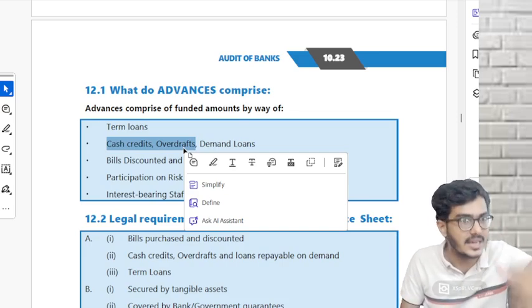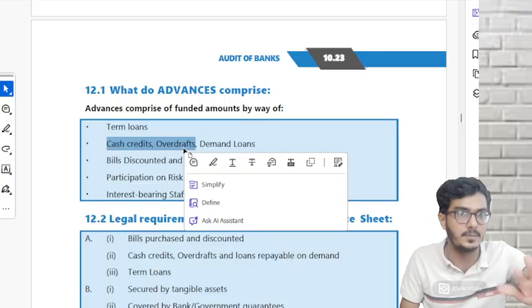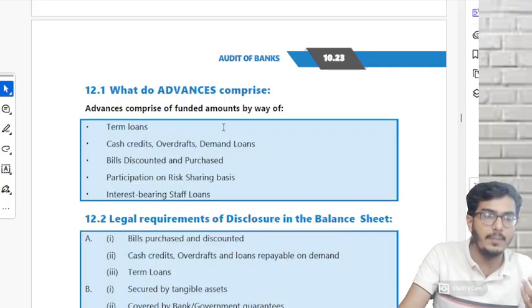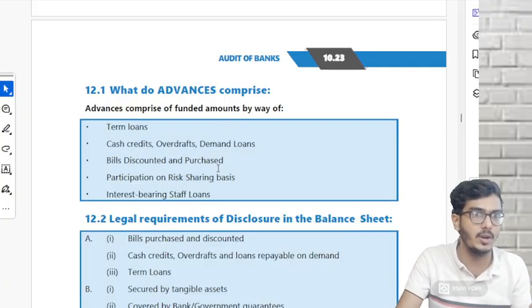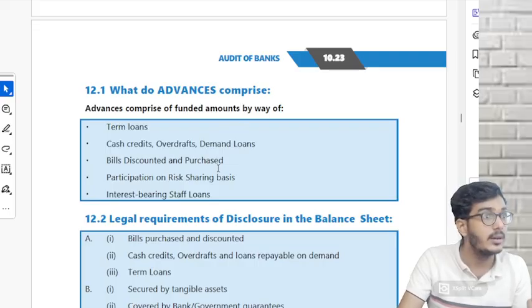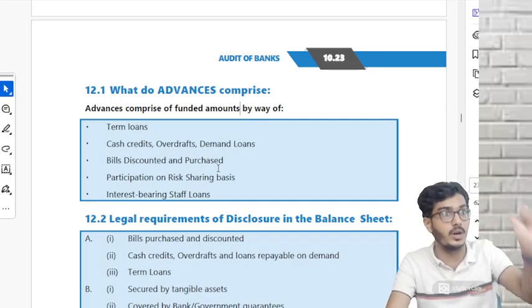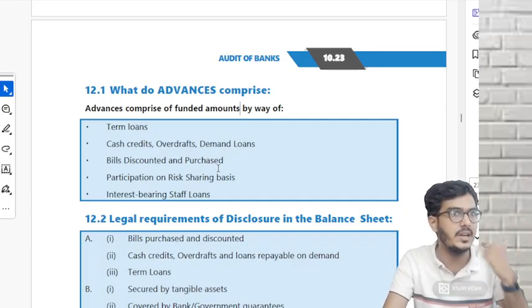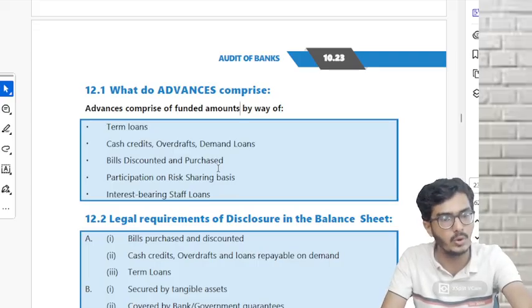Daily purchase, daily sales, expenses, salaries paid, wages paid for that. Demand loans: what is a demand loan? Today the bank has given a loan, tomorrow if they ask for it, you pay it back. There are no terms and conditions like 7 years or 5 years; that becomes a term loan for a term period. A demand loan is one where, whenever the bank demands it back, that time you have to repay it.